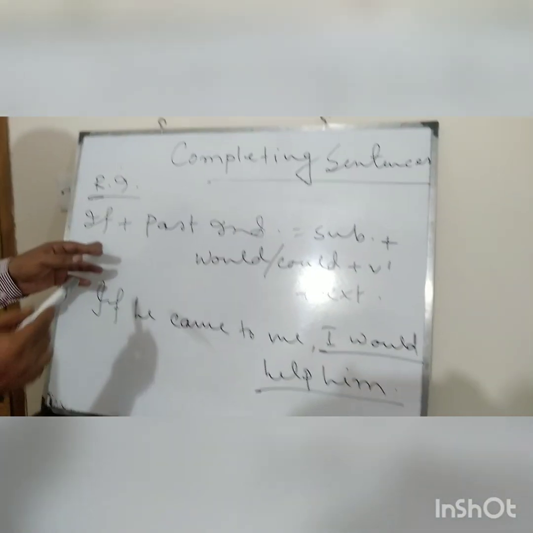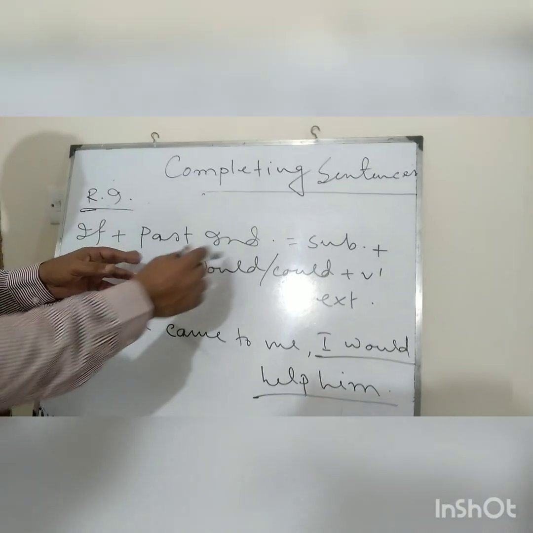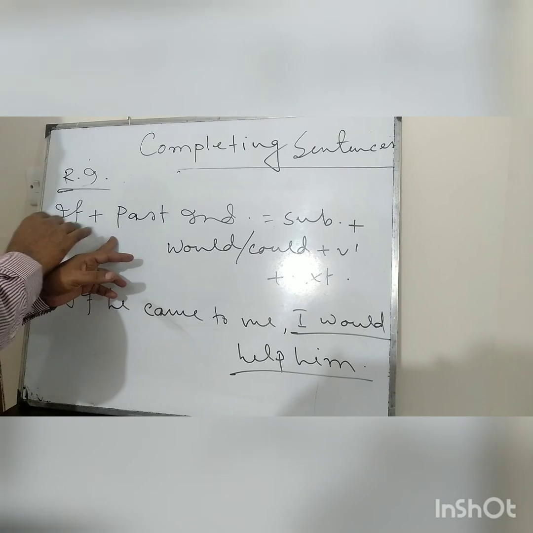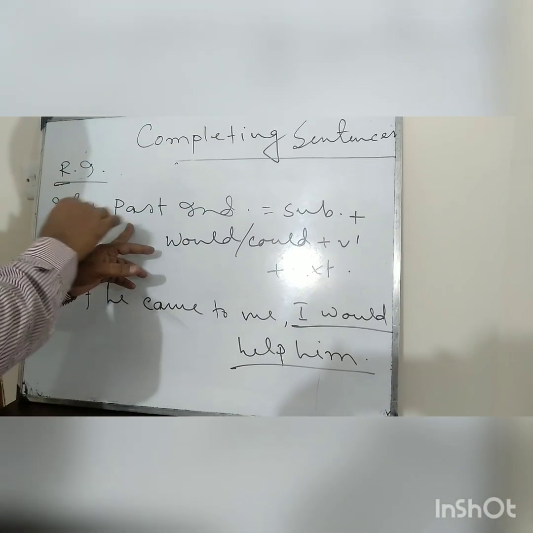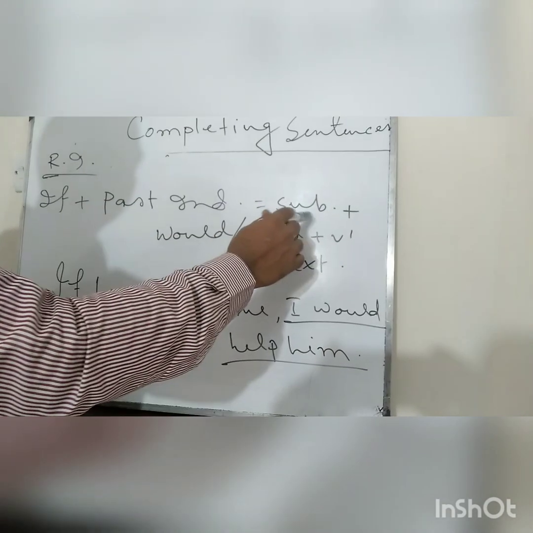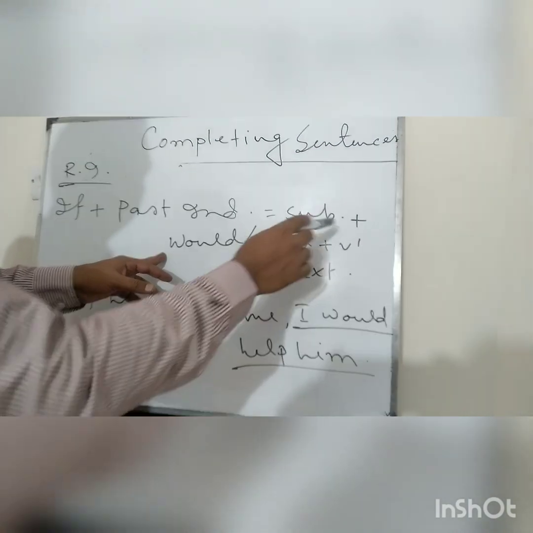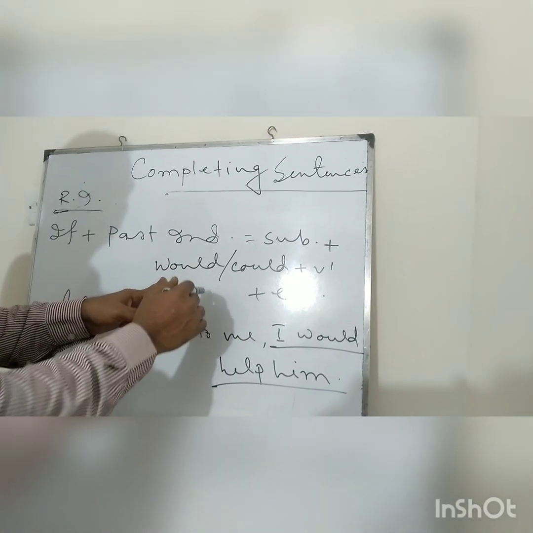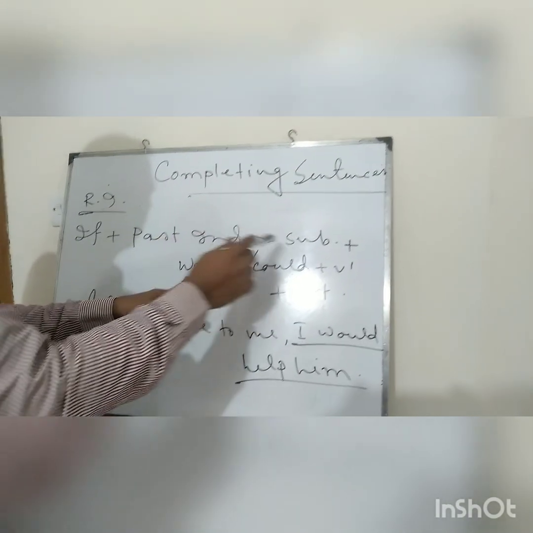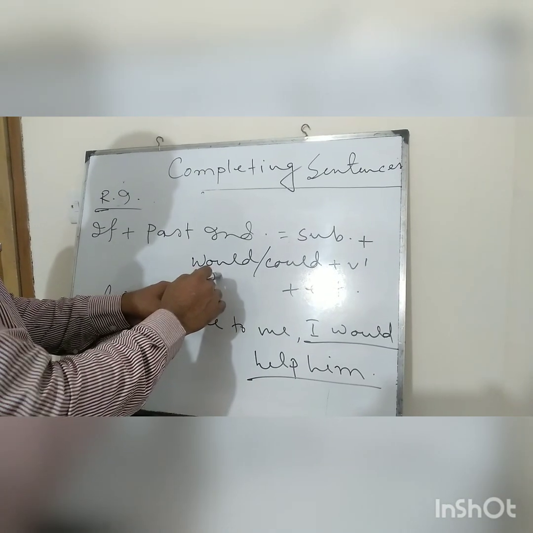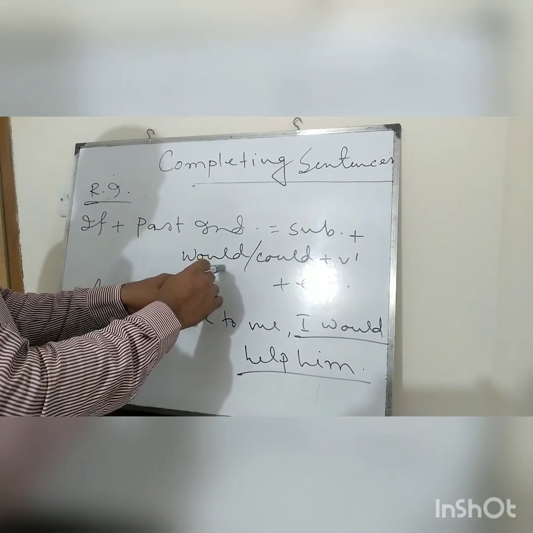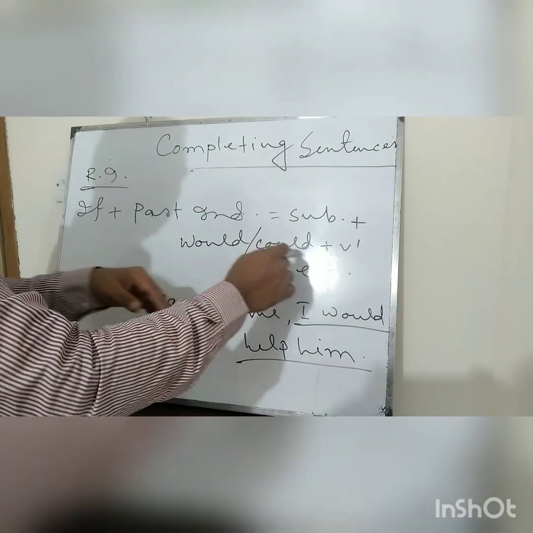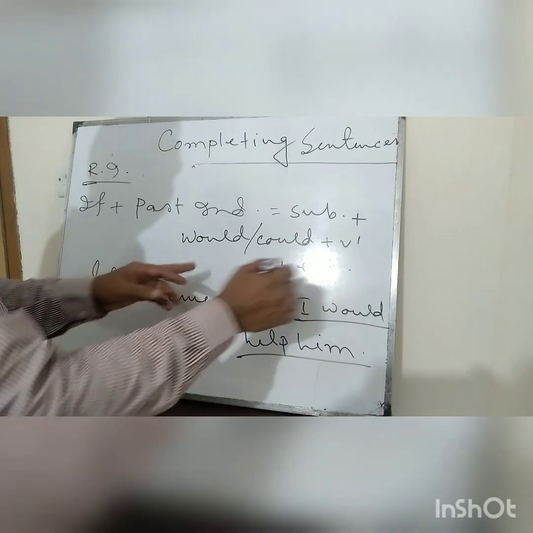Rule number 9. Here you will see that it is if plus past indefinite. In the previous sentence we wrote if plus present indefinite. Now we have written if plus past indefinite. Then the subject will be followed by would or could. These modal auxiliary verbs will be used. In the previous sentence we used shall, will, and you know that the past form of shall and will is should and would, and of can, could. So past equals past.